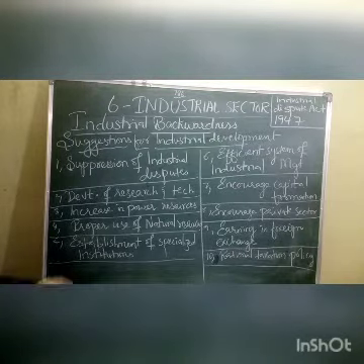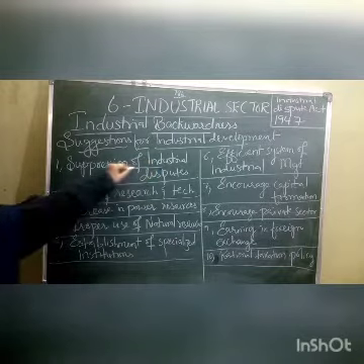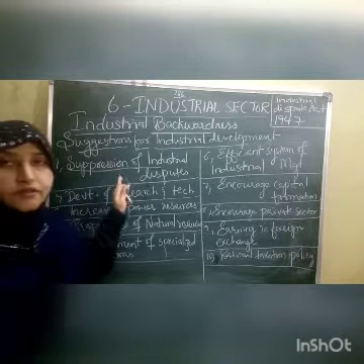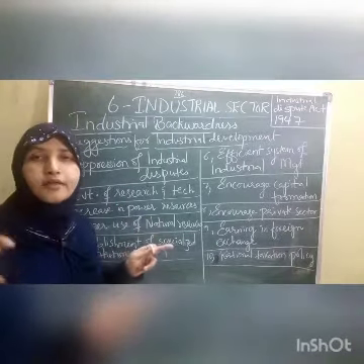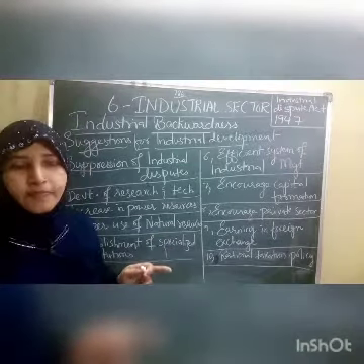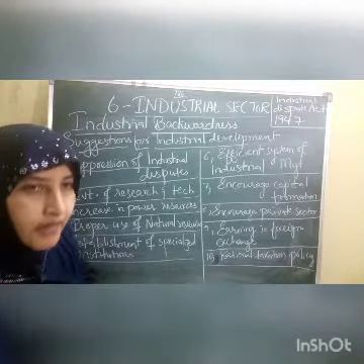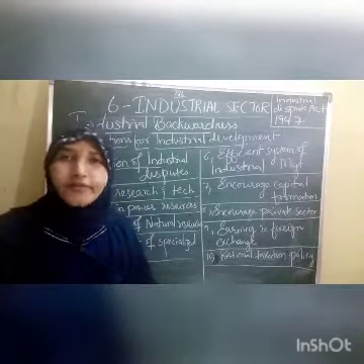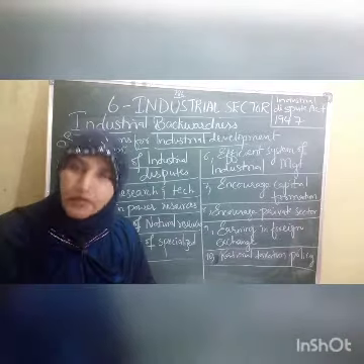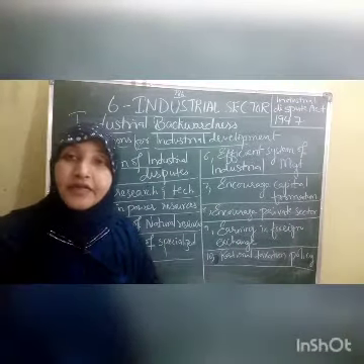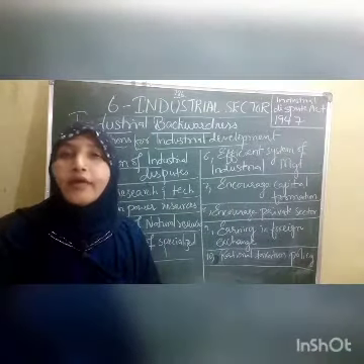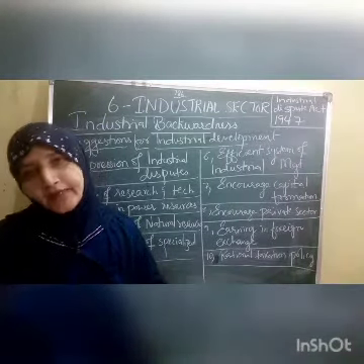The first one, children, is suppression of industrial disputes. Mostly we can find, children, dispute occurs between the owner and the workers who are working. It is mentioned that to run the industry successfully, a labor should compulsorily be satisfied with his job, with his work, with his income. A satisfied labor proves to be a boon or helpful for the development of the industry.